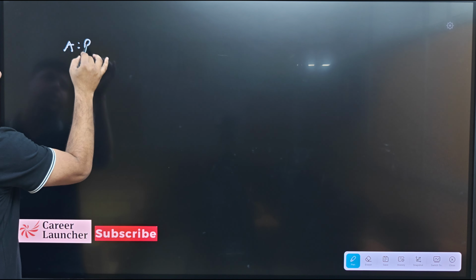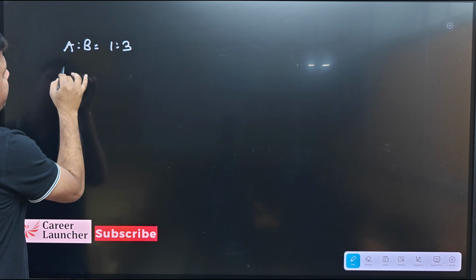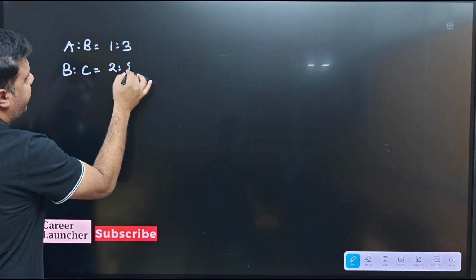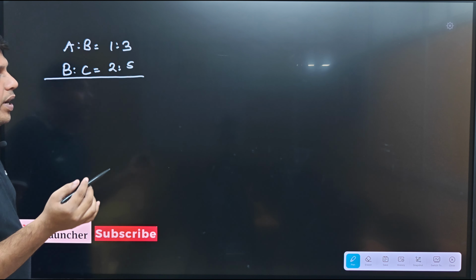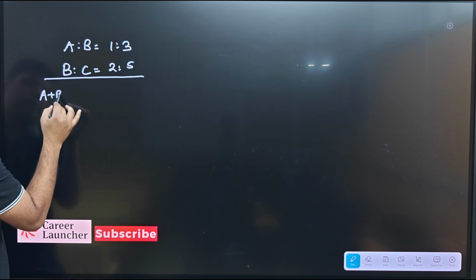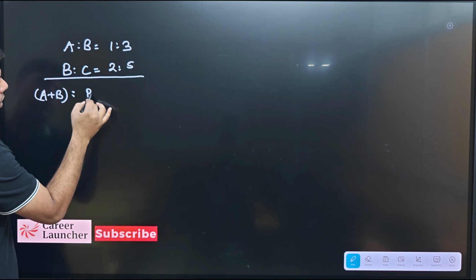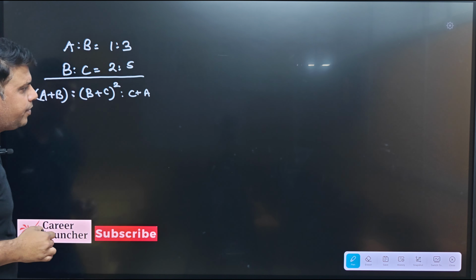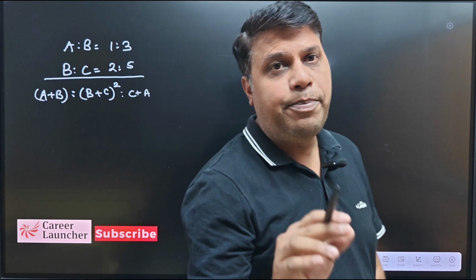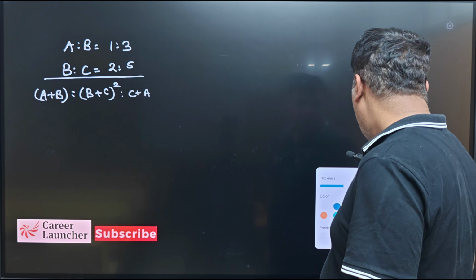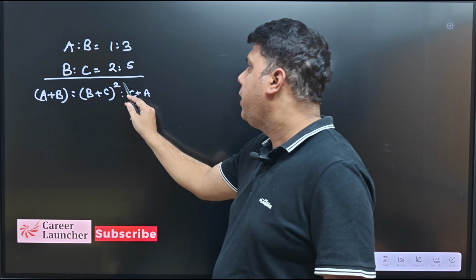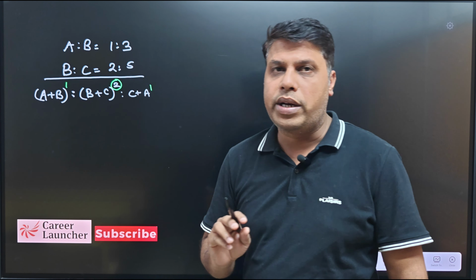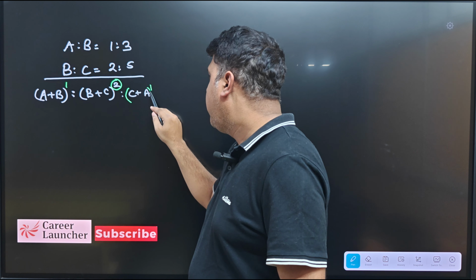Suppose the ratio of A is to B is 1:3 and B ratio C is 2:5. Now if I want to find A plus B ratio B plus C squared ratio C plus A, right? So now it is important to observe that here the degree of this term is 2 and here the degree of these two terms is 1, right? So can I find the ratio, right?